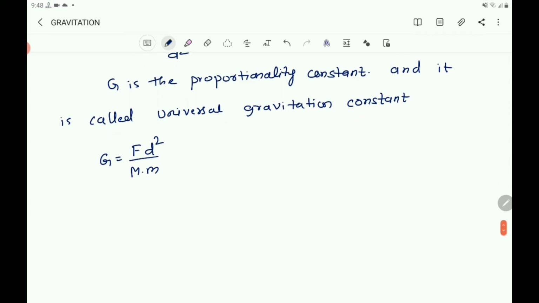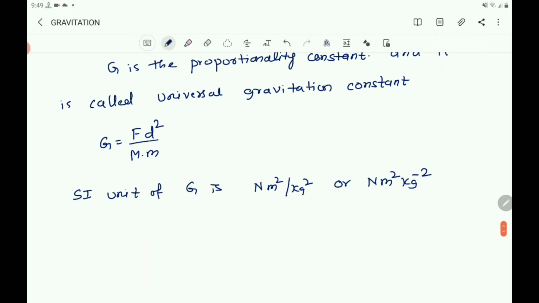And the SI unit is Newton meter square per kg square, or Nm square kg to the power of minus 2. The value is 6.673 into 10 to the power of minus 11. So write: the SI unit of G is Newton meter square per kg square, or Newton meter square kg to the power of minus 2.